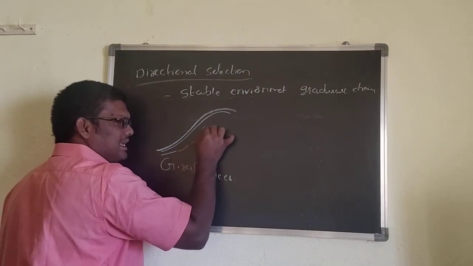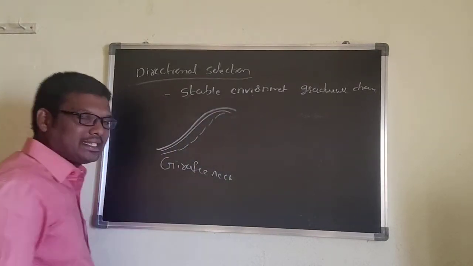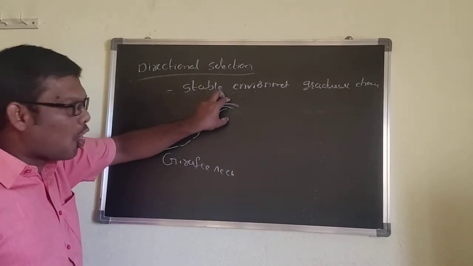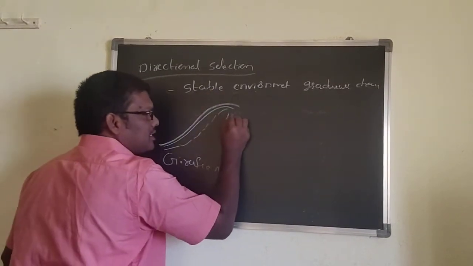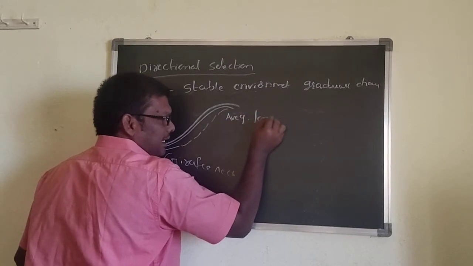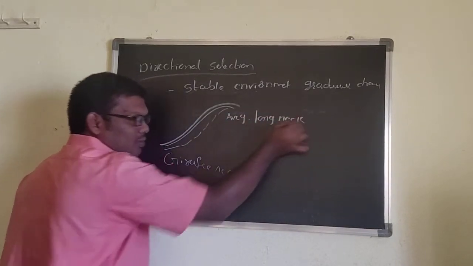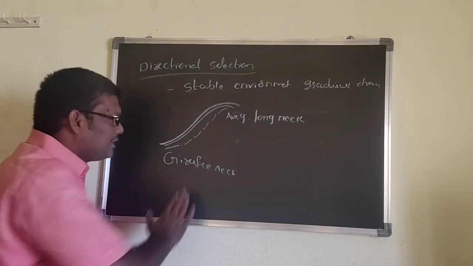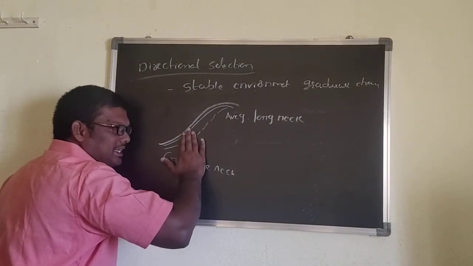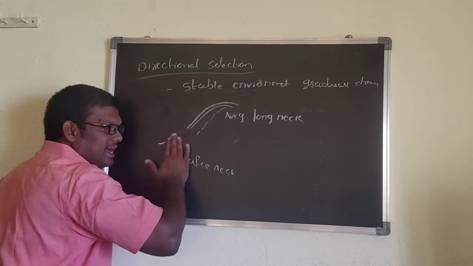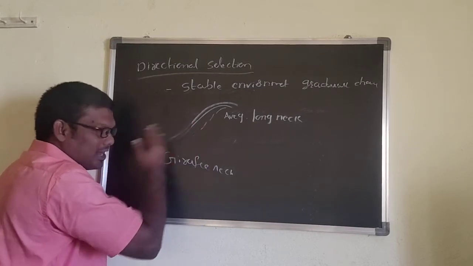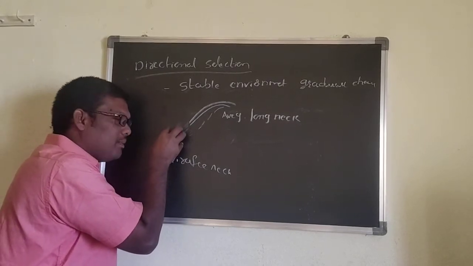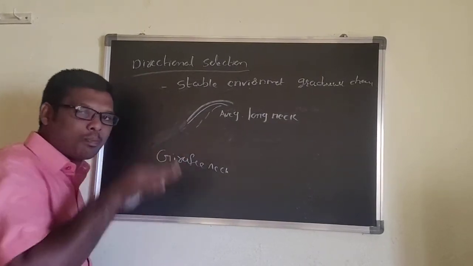Gradually increases and reaches the average long length, the average long neck. Now, is the short neck organism present now? No. That's why on this side the organisms are eliminated. Here it indicates the short neck organism is not present now.